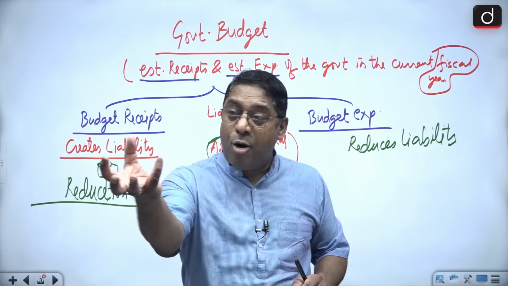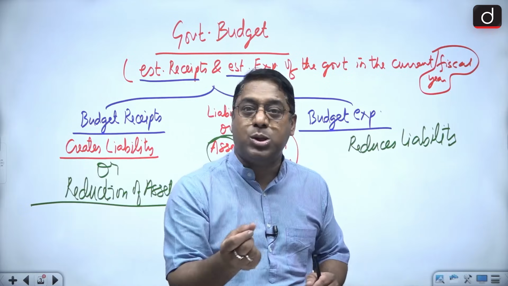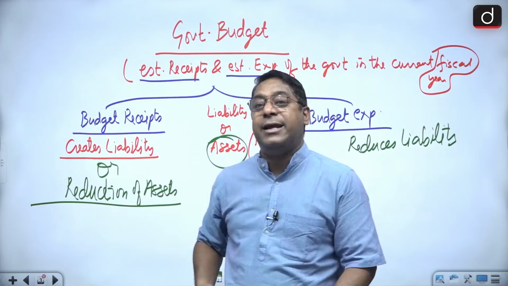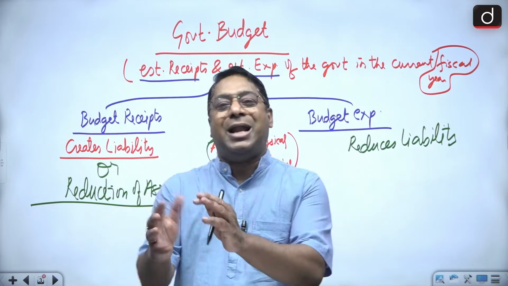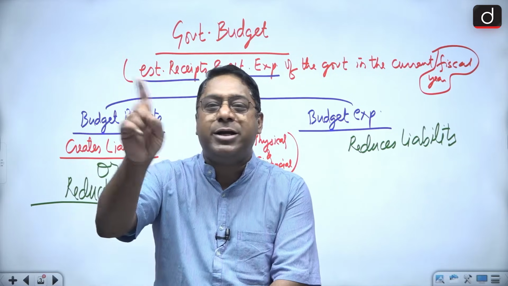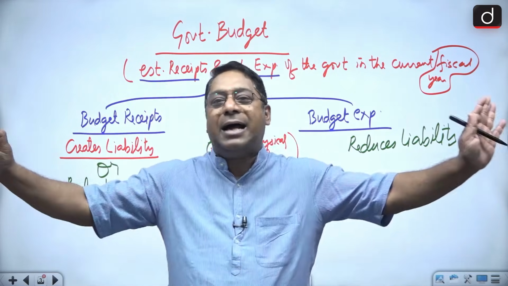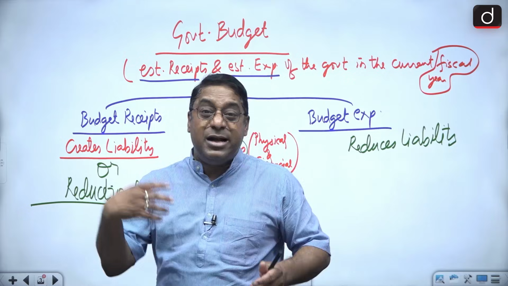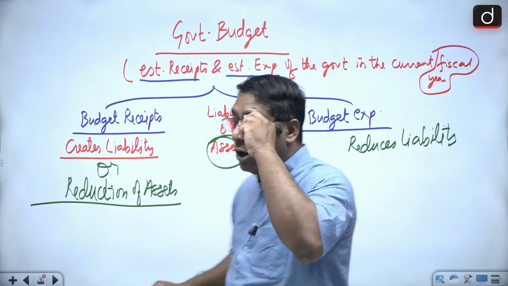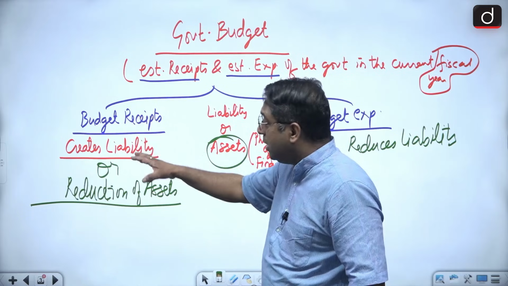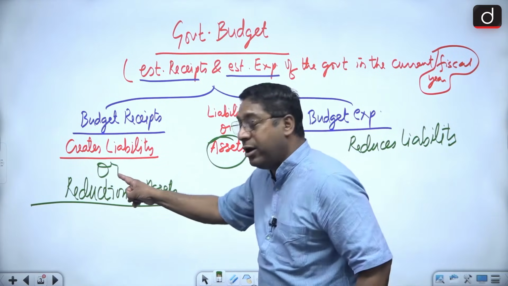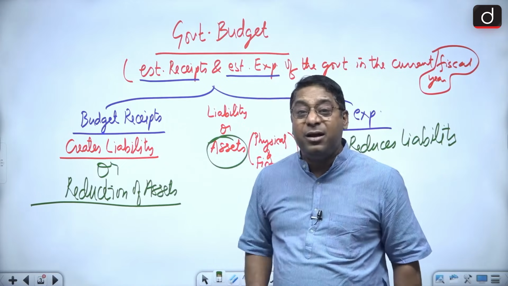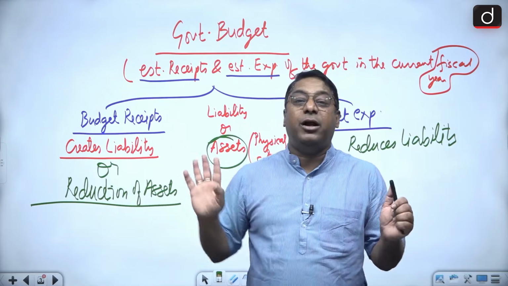So that was also an income for the government. But when the government recovers those 28 crores, it says, come on, give me back my 28 crores. Then the government is getting the money in its pocket, but its financial asset is reduced. Now the government cannot shout and say that I have 28 crore rupees in the market as I am the lender of 28 crore rupees. So here, with receipts, either liability is created or assets are reduced. Remember, both things cannot happen simultaneously.